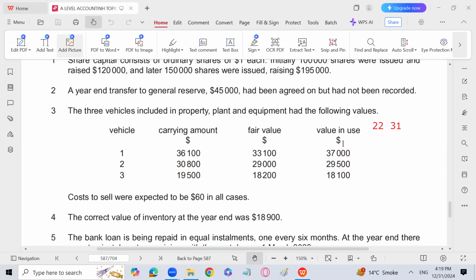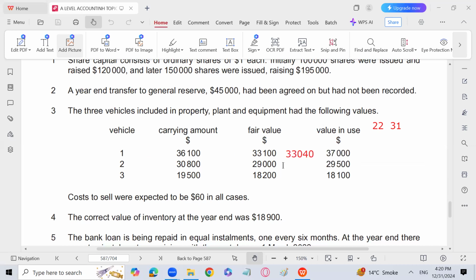Okay, so let's see. What is fair value? Fair value means the market value of the asset minus cost to sell. The cost to sell was expected to be $60 in all cases. It means that fair value is 33,100 and there will be $60, which is the cost to sell. So we have to subtract 60 from this. 33,100 minus 60 will come to 33,040.